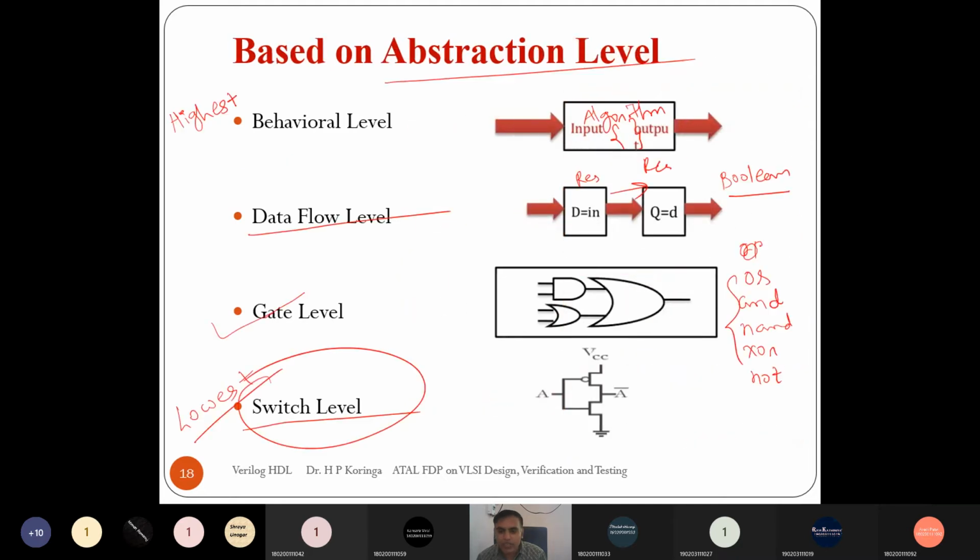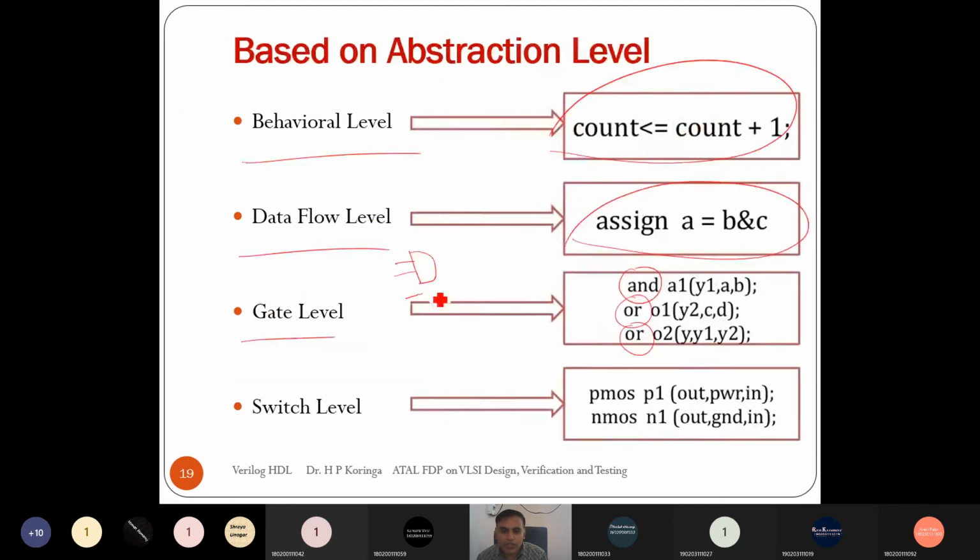One AND gate, one OR gate, and the output of AND and OR we again want to OR. So here you can see this is the implementation of this AND gate, where Y1 is the output and A and B are the inputs. And this OR is the implementation of this, here Y2 is the output and C and D are the inputs, right?